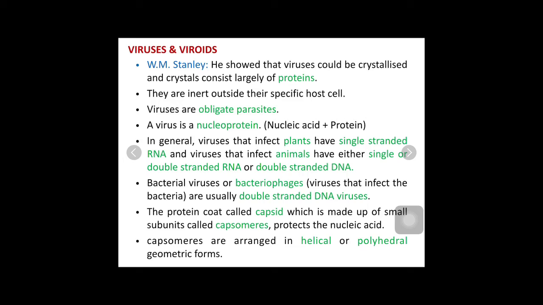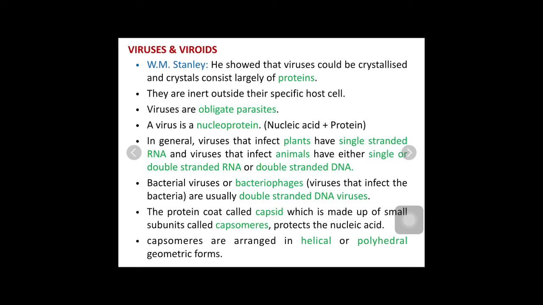Now another kind of virus is the bacteriophage. I have already told you that viruses are smaller than bacteria. That means a virus can also go into the body of a bacterium and infect it. Those viruses which can infect a bacterium are called bacteriophages. Bacteriophages have double-stranded DNA as their genetic material. So that is the different kinds of nucleic acid that exist in viruses.